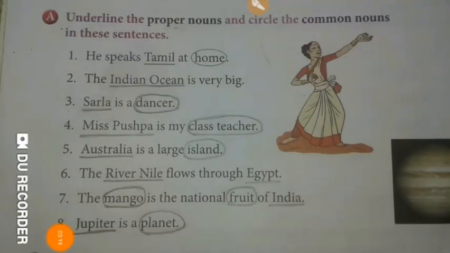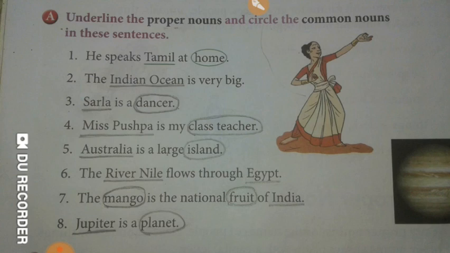Here you may think mango is the name of a fruit, so it should be a proper noun, but let me tell you, mango is a common name which can be given to any mango. It is not particular, so mango is a common noun and will be circled. India is the name of a country, our lovely country, so it is a proper noun and will be underlined.